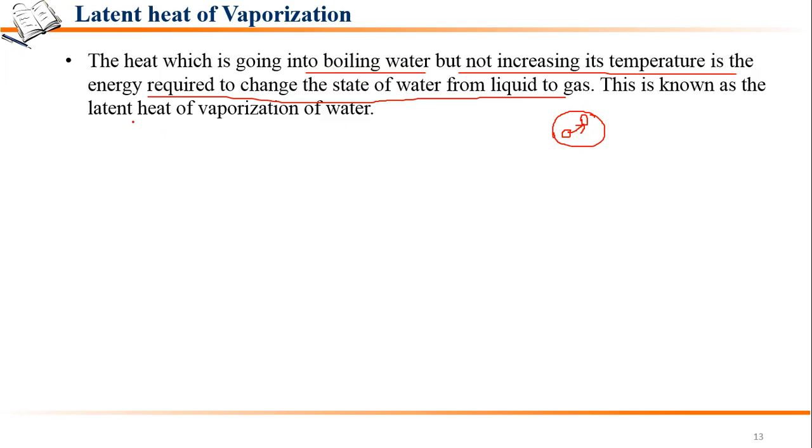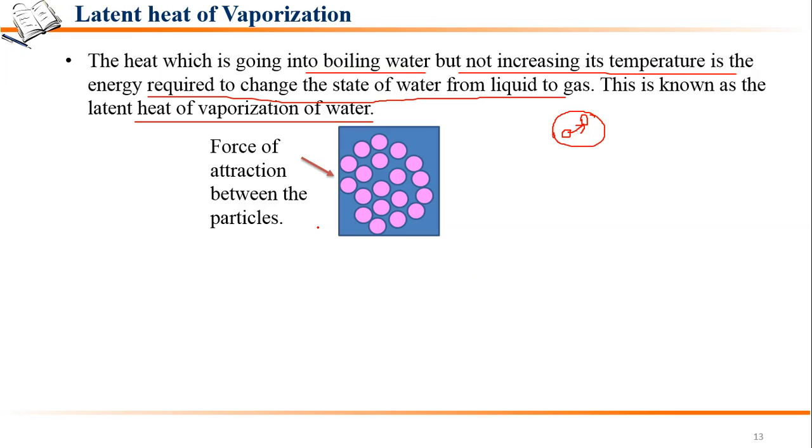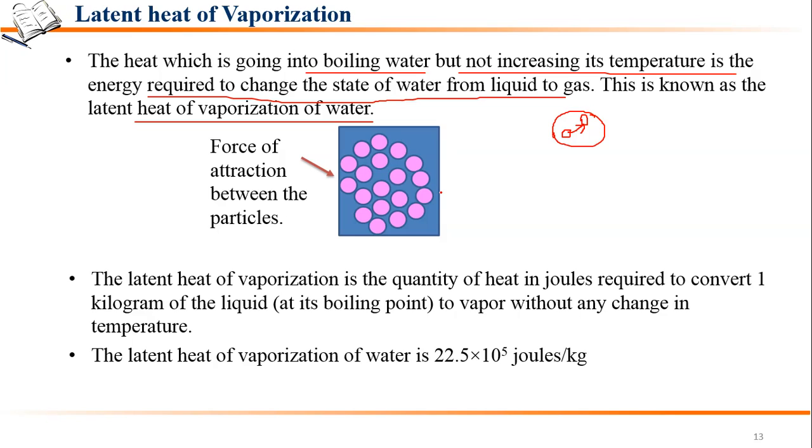Fine. So this is known as the latent heat of vaporization. Latent heat of vaporization of water here. So the latent heat of vaporization is the quantity of heat in joules required to convert 1 kilogram of liquid at its boiling point into vapor, because till the boiling point the temperature increases and then it turns to vapor without any change in the temperature.